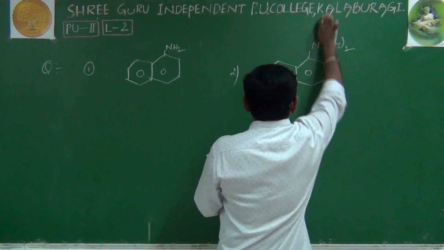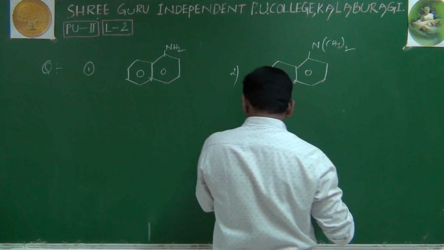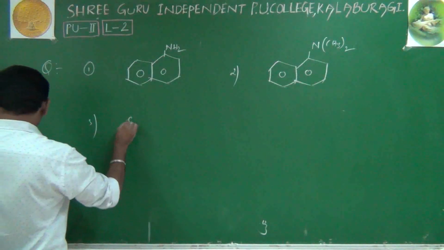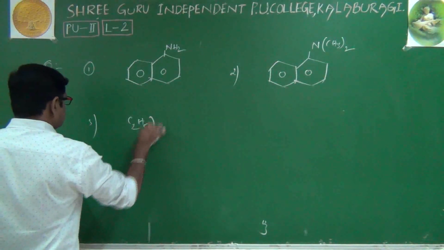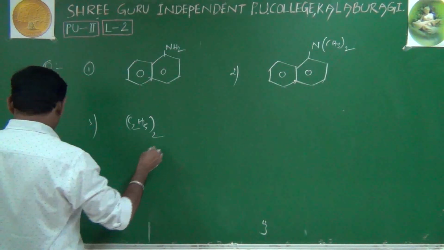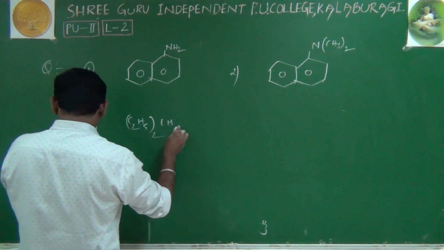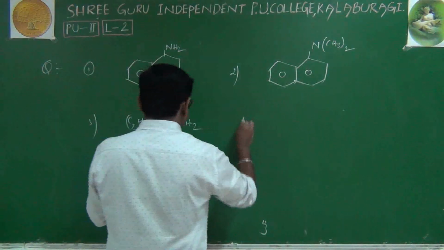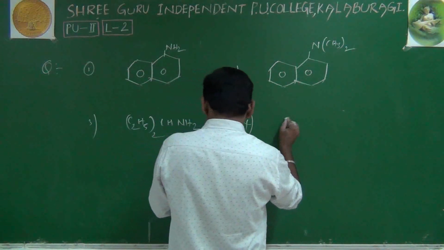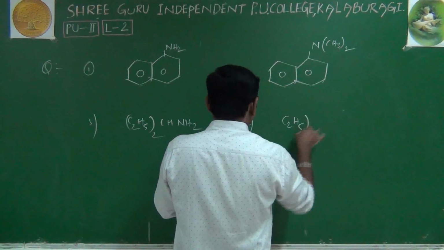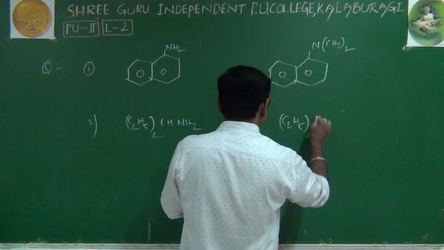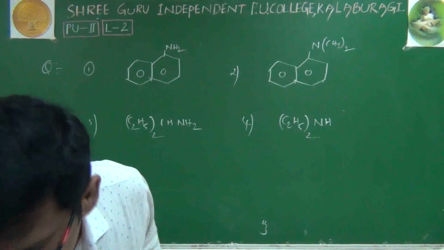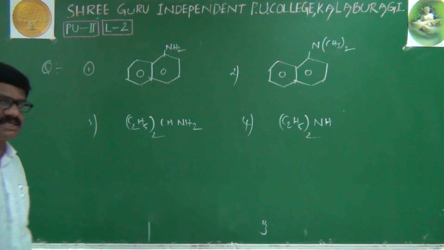CH3 taken twice. Question number 2. Question number 3: C2H5 taken twice, CH and NH2. And question number 4: C2H5 taken twice, NH. Very simple. Which is primary, which is secondary, which is tertiary, we have to identify.